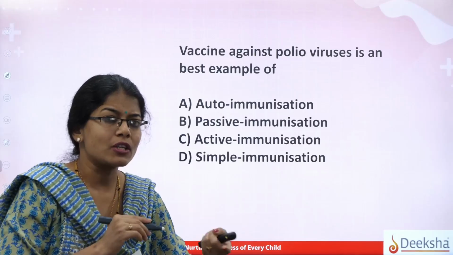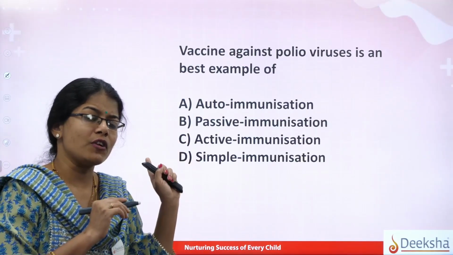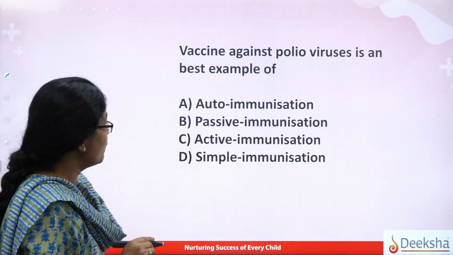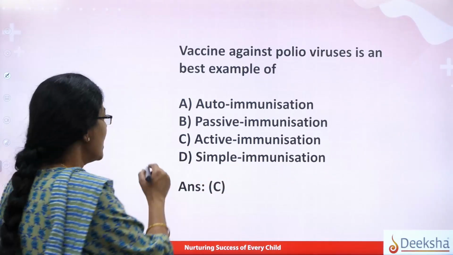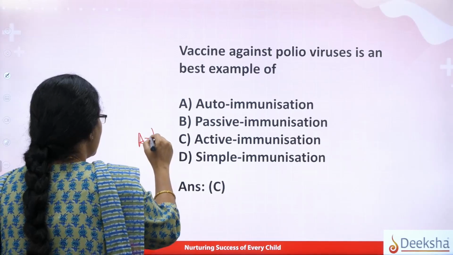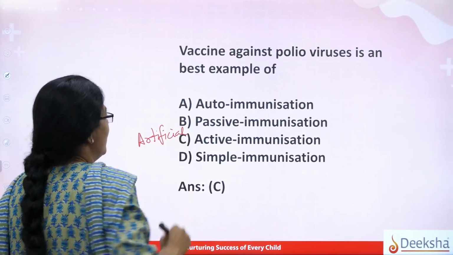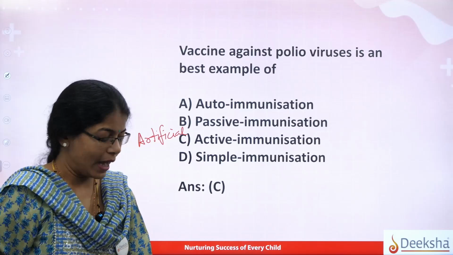Active, and that is active. When we talk about active, it is artificial or natural. It is going to be artificial active. So the answer here would be C, active immunization. And that also which type? Artificial active immunity, adaptive active immunity.